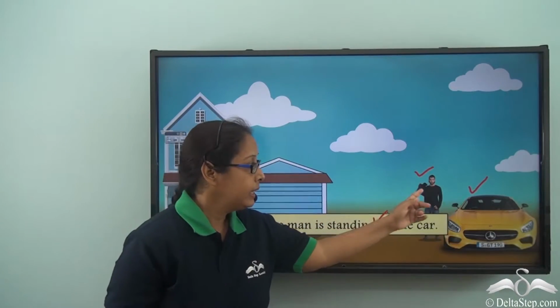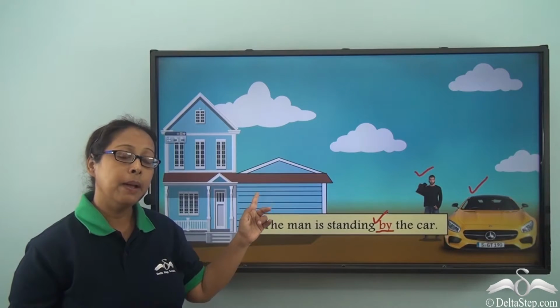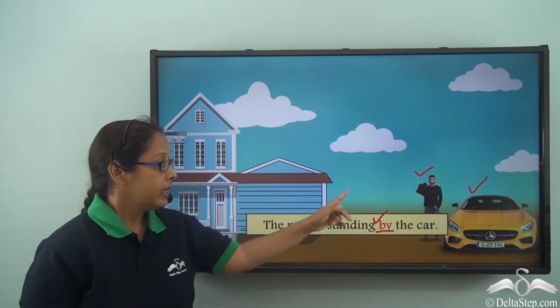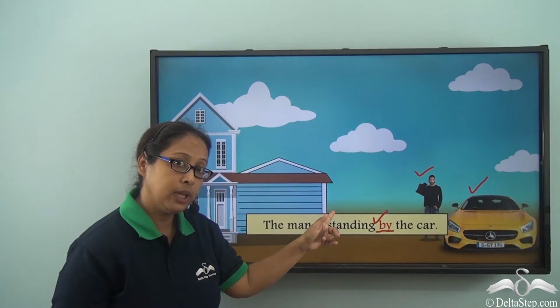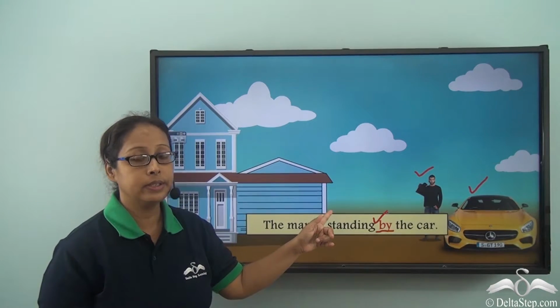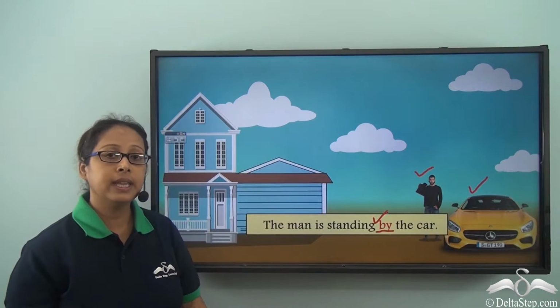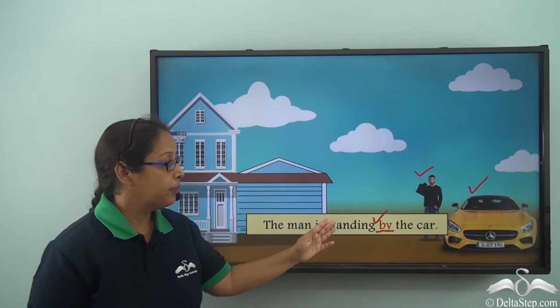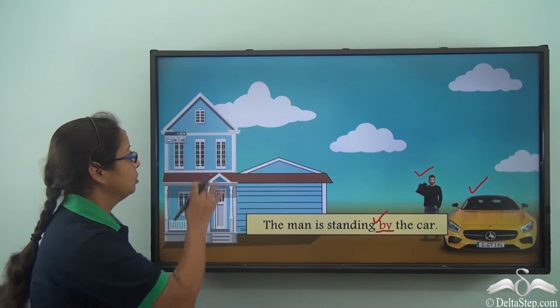Can we say that this man is standing by the house? Is he standing right next to the house? No, he is not. So we cannot say that he is standing by the house.